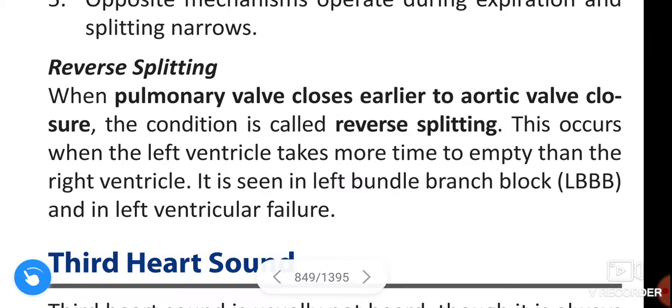This occurs when the left ventricle takes more time to empty than the right ventricle. It is seen in left bundle branch block and in left ventricular failure. These are the conditions that cause reverse splitting. Reverse splitting is nothing but the pulmonary valve closing earlier than the aortic valve.